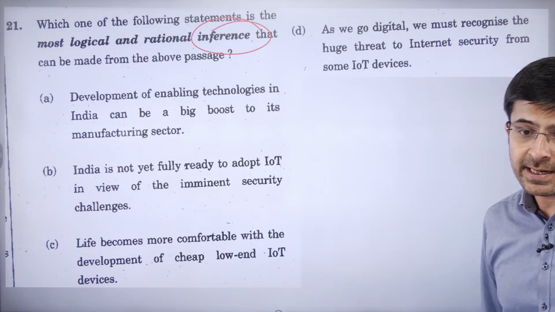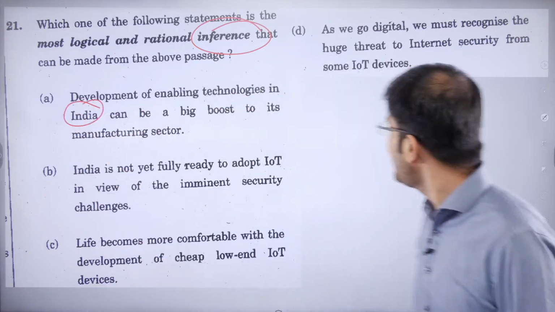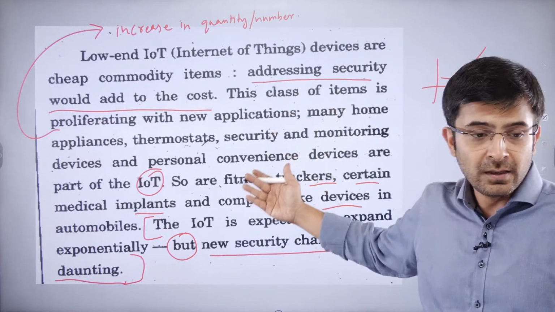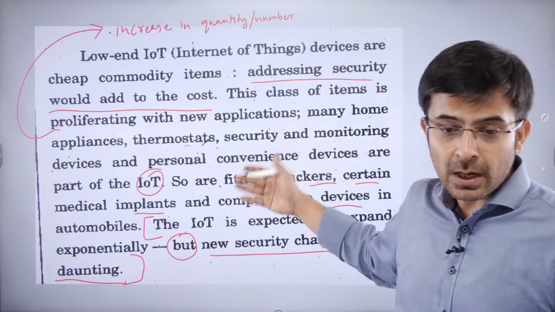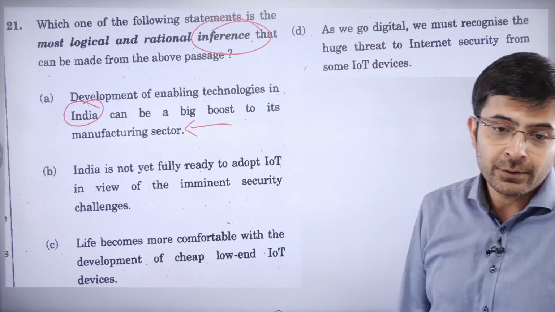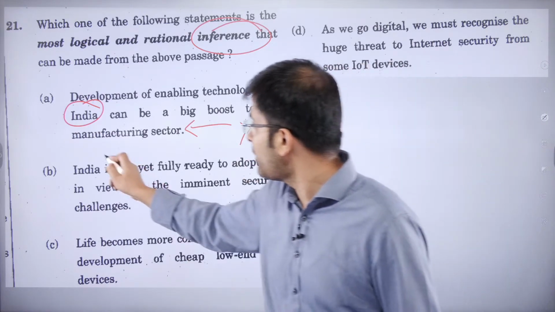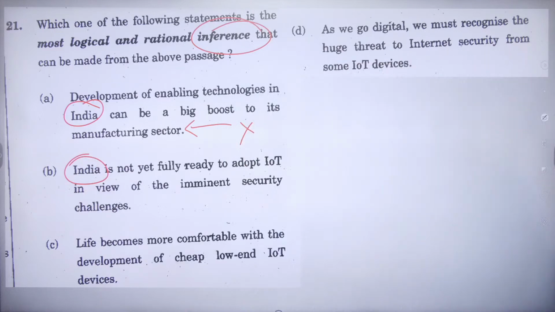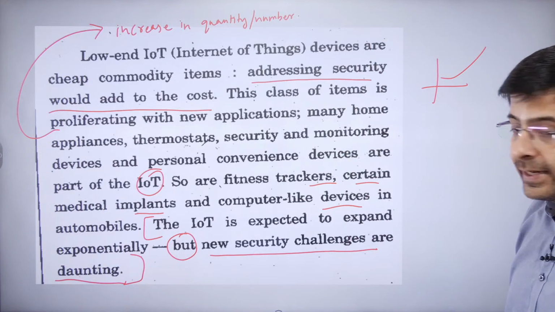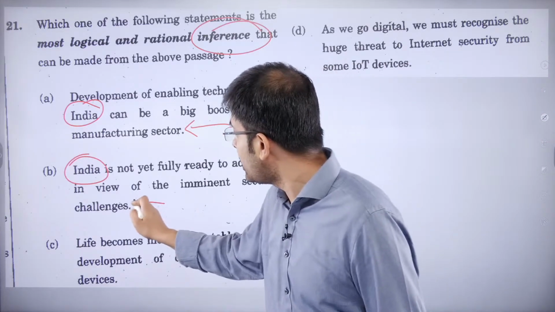Development of enabling technologies in India can be a big boost to its manufacturing sector. Firstly, where is the Indian example here in the passage? Has the author mentioned India, China, Pakistan, Namibia, Eswatini? No country is mentioned. So why should we assume? Why should we assume? India is not fully ready to adopt. Where do we know that India is not ready to adopt? Where has it said? I can't find India anywhere. So how can I infer this for my dear country? Definitely no.